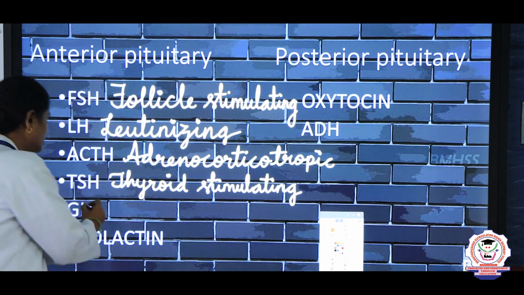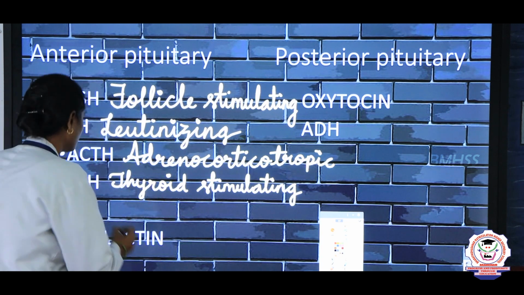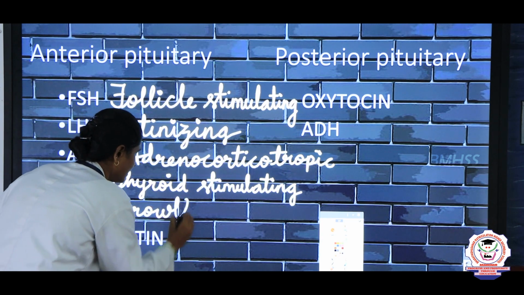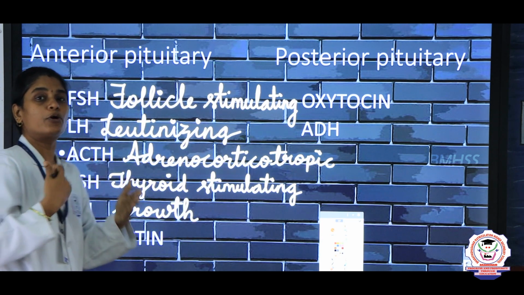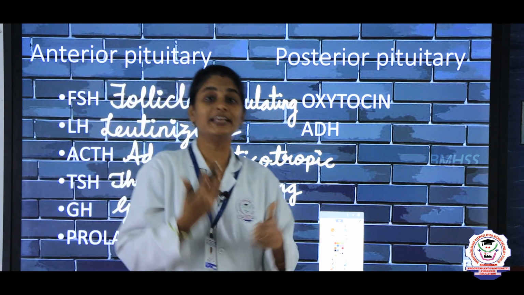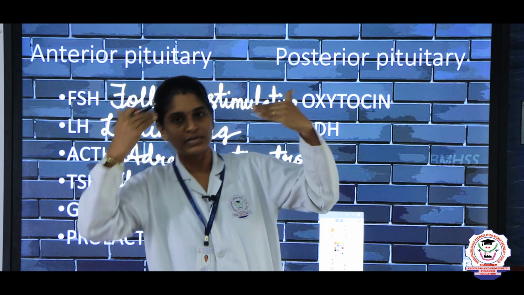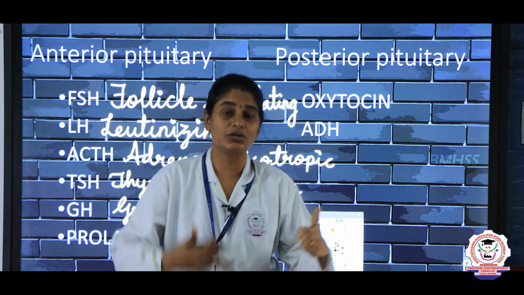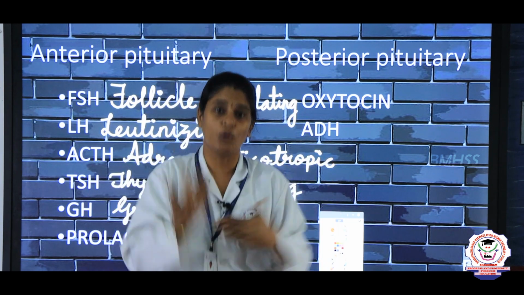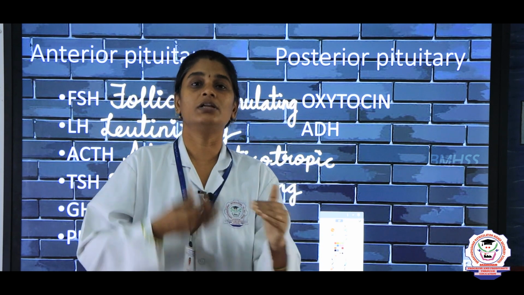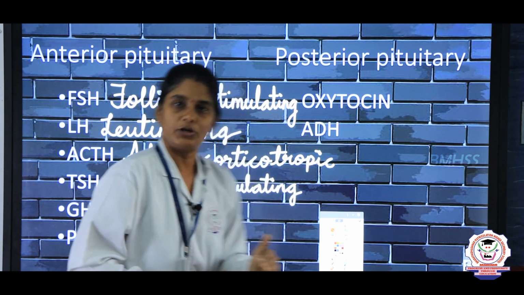Then GH refers to growth hormone. The anterior pituitary helps in production of the growth hormone. If the anterior pituitary produces the growth hormone, then only growth will happen inside your body, whether it is your muscles, your body, or your bones. All this growth is because of the growth hormone produced by the anterior pituitary.